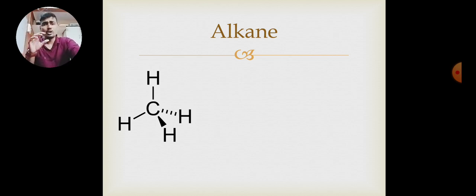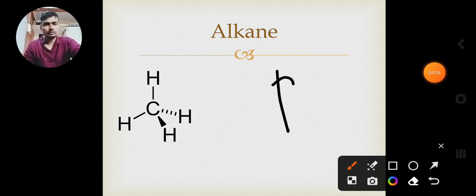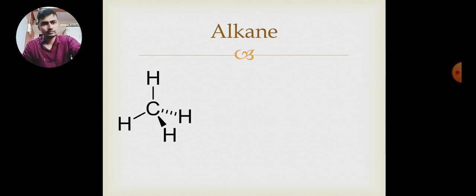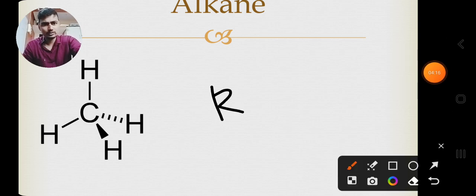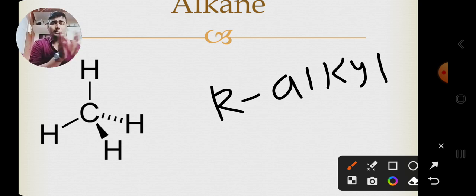And ALK, what is ALK? That is the alkyl group. In further reactions, you will repeatedly see this letter R. R means alkyl group. Alkyl group means any carbon attached with hydrogens. I will explain it with an example.